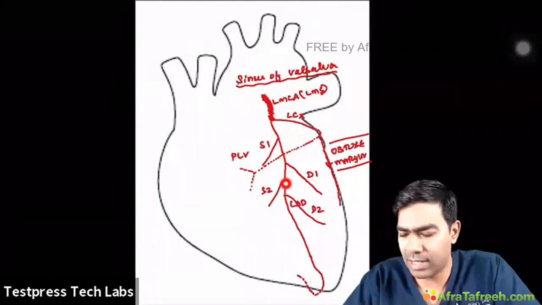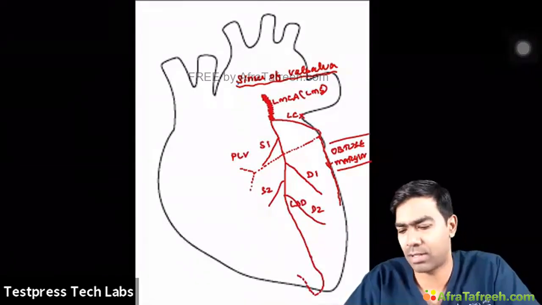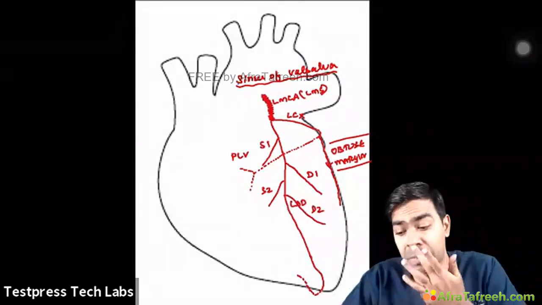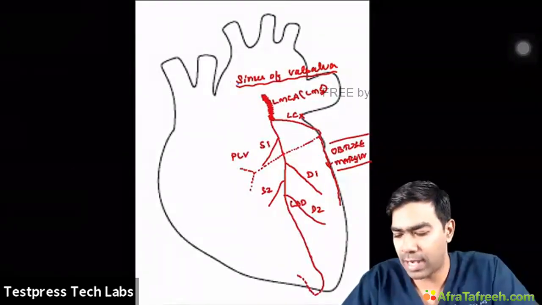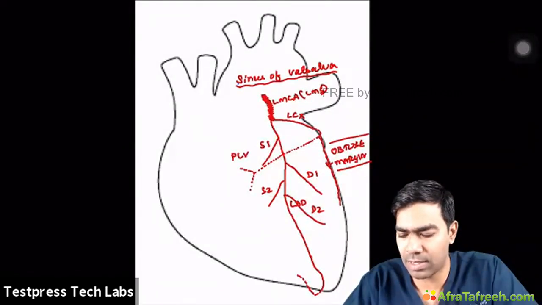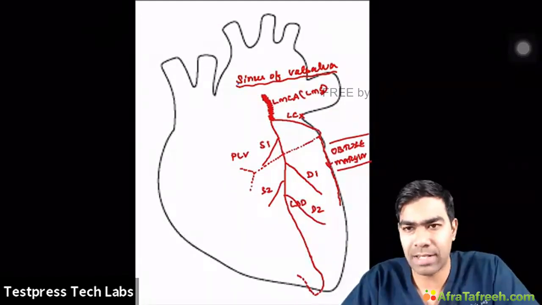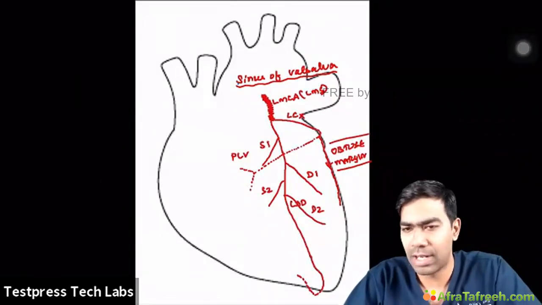And the left anterior descending artery is predominantly concerned with supplying the anterior part of the left ventricle, you can see here. And the apex is supplied by one of the diagonal branches of the LAD. And it can wrap around a little bit and supply the inferior wall of the left ventricle to some extent. How much it supplies depends on the person. That's an anatomical variation which you cannot really predict. And these diagonal branches are the major sources of blood supply for the anterior wall of the left ventricle. And as the name suggests, S1 and S2 are the septal branches which supply the septum, especially what we call the basal septum, or the upper two-thirds of the septum, supplied by the septal branches of the left anterior descending artery.